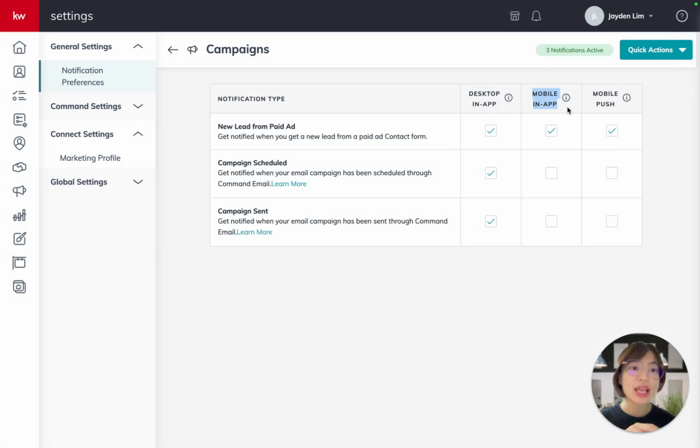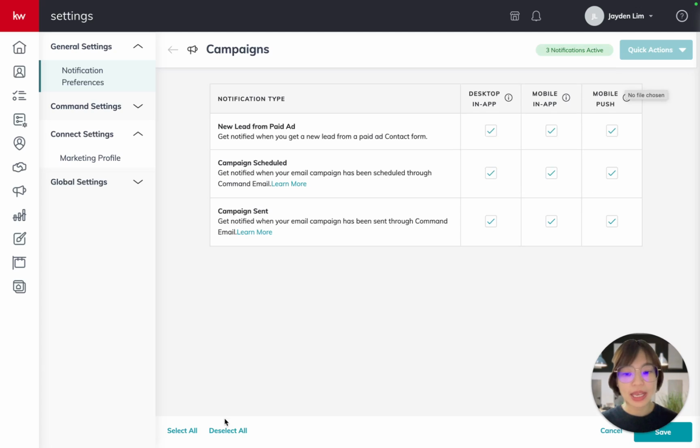There's the mobile in-app. So if you download your mobile app, Command Mobile app, you will see the notification in the app itself. Mobile push will be similar to your WhatsApp message when they come in, appear on your phone screen. So that's the mobile push one. So this is a default notification preference. So if you like, you can actually just turn them all on. So it's really up to you how you want to do this.